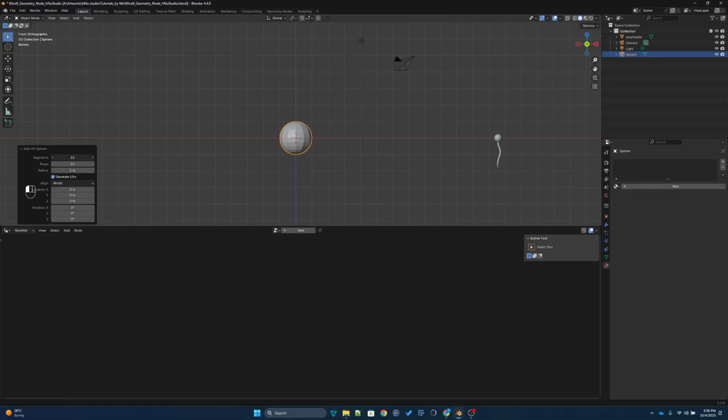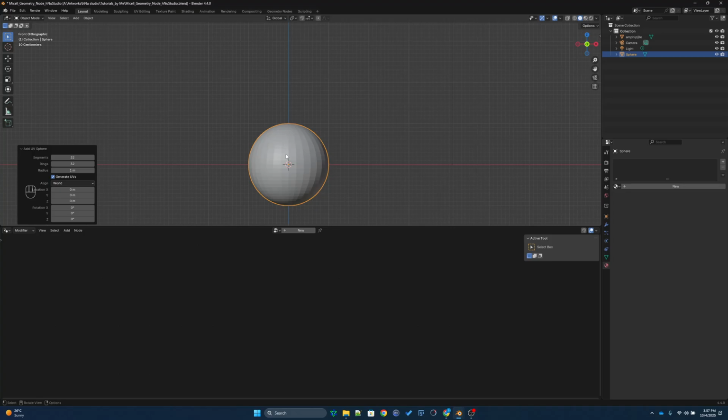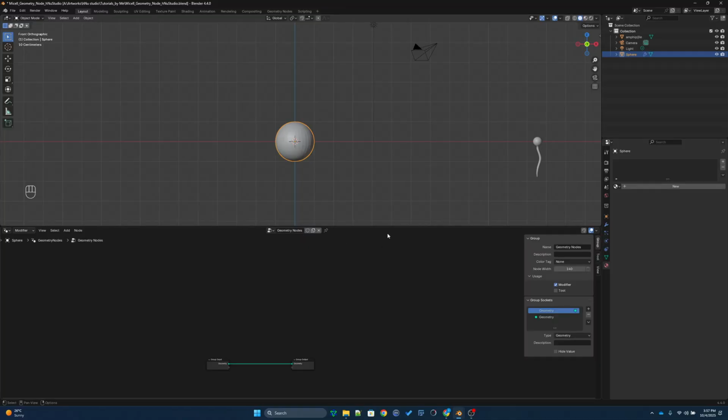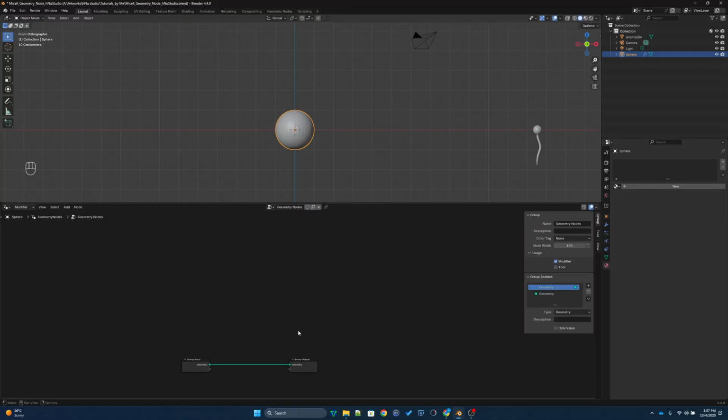In this case, I'll increase this to 32 by 32 segments and rings. The idea is to have each face occupied with a molecule of this amplifier. So then you will have a micelle. So let's add a geometry node to this one. So here you can see the input and the output geometry.